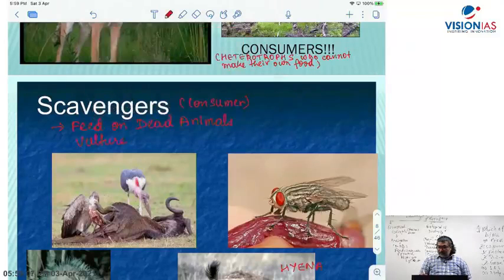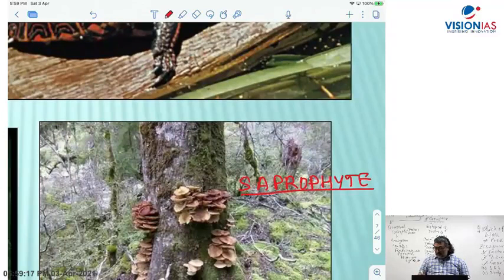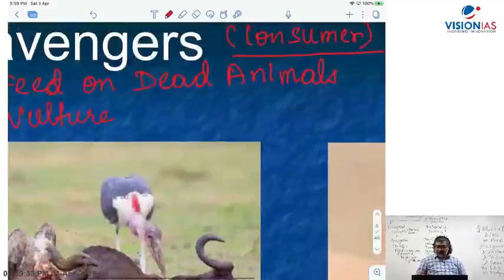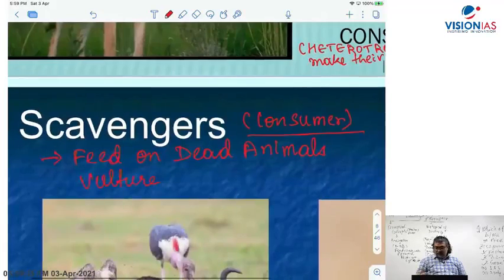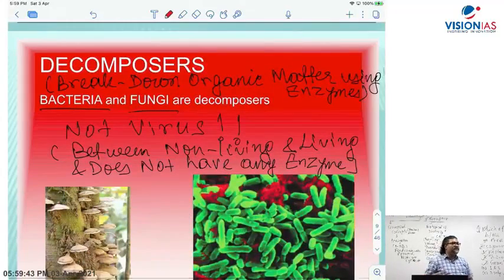Whereas saprophytes are detritivores; they feed on dead matter. Scavengers are consumers. A vulture is a consumer; it feeds on dead animals. Decomposers are the ones that break down, and bacteria is a good example.